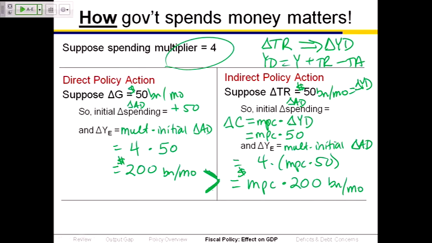of an increase in transfer payments. I did it with an increase in transfers. I could have done it with a decrease in taxes. On the right, I would have had exactly the same thing. So if instead of an increase in transfers, I said suppose they cut taxes by $50 billion per month, the analysis would be exactly the same. So you can change that plus transfers to minus taxes, you get the same thing.